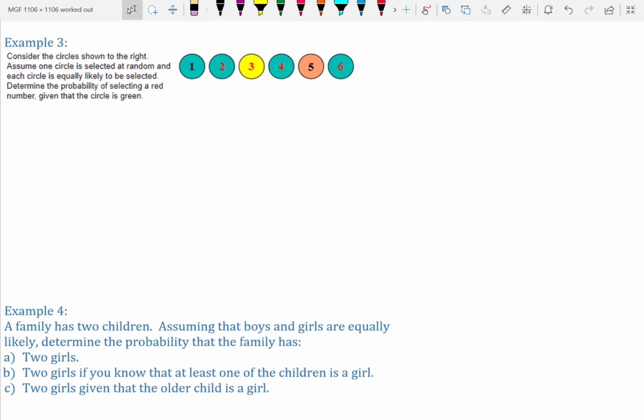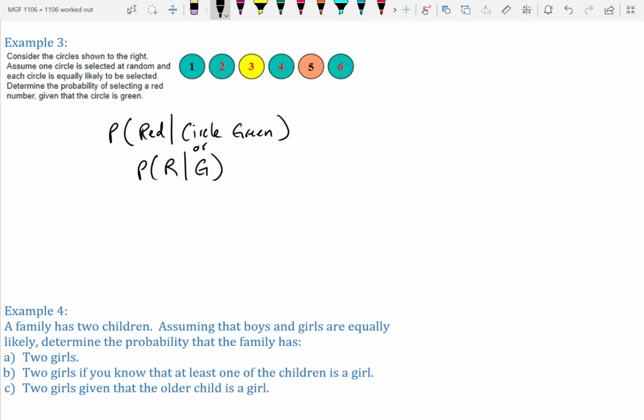Example 3. Consider the circles shown to the right. Assume one circle is selected at random and each circle is equally likely to be selected. Determine the probability of selecting a red number given that the circle is green. So we want to know the probability that you pick a red number given that the circle is green. If you want to write that the lazy way, you could say R given that it's green. But R line G doesn't really make too much sense. That's why I like to write it out.